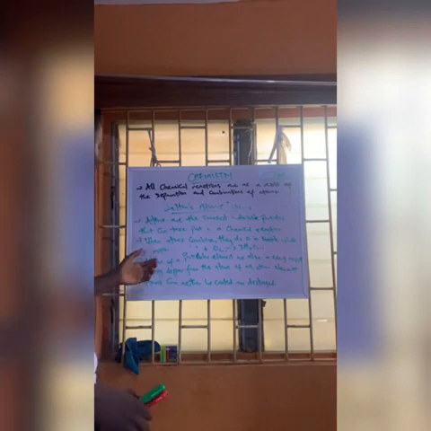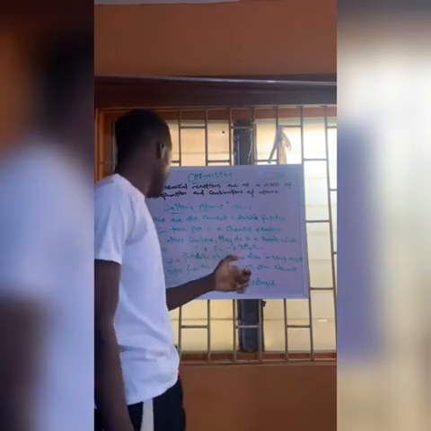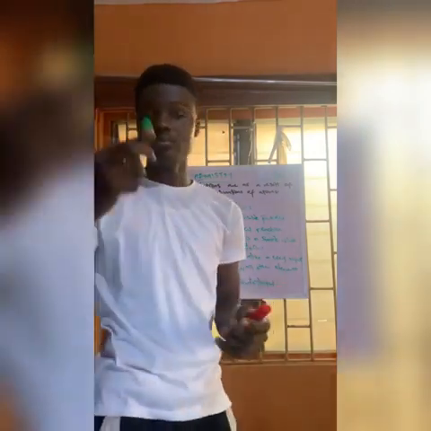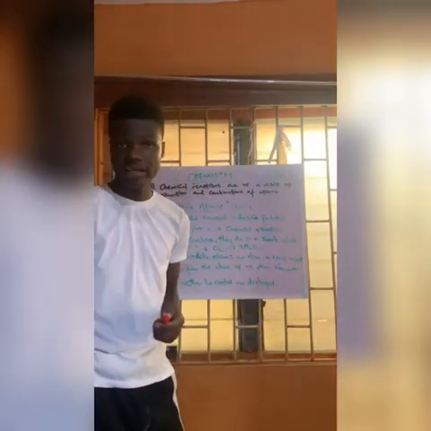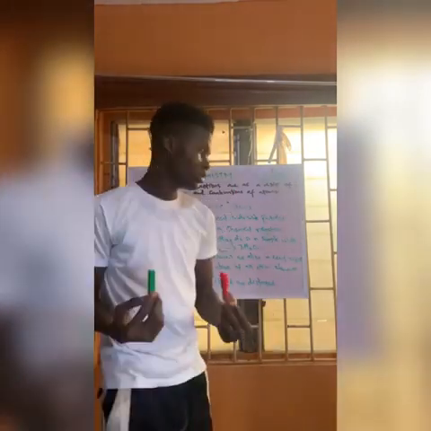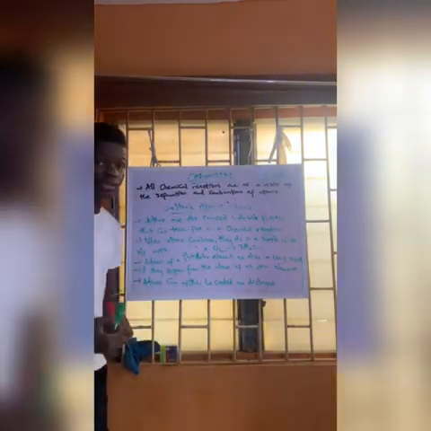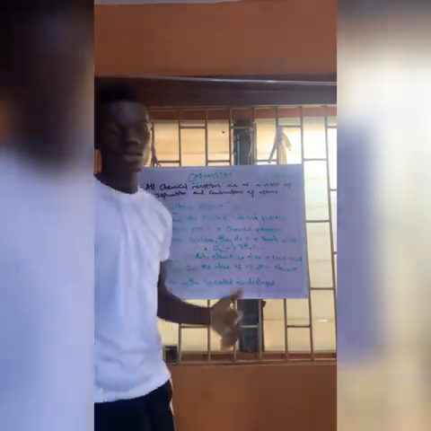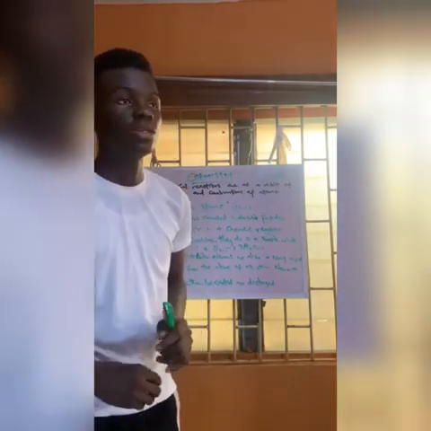Now, the third one, atoms of a particular element are alike in every aspect, and they differ from the atoms of all other elements. So what does that mean? If you pick the atom of this guy, they'll be alike in every aspect, and they will be entirely different from the atom of this guy. Alright. So the fourth one, atoms can neither be created nor destroyed. That's quite straightforward. And the last one, all chemical reactions are as a result of the separation and combination of atoms. So those are the 5 Dalton's atomic theory.